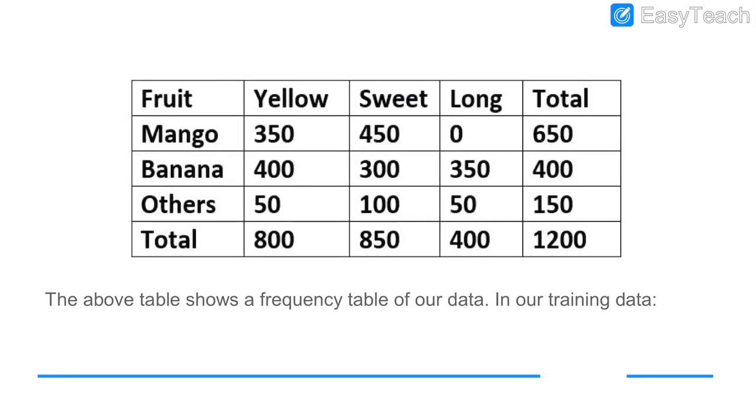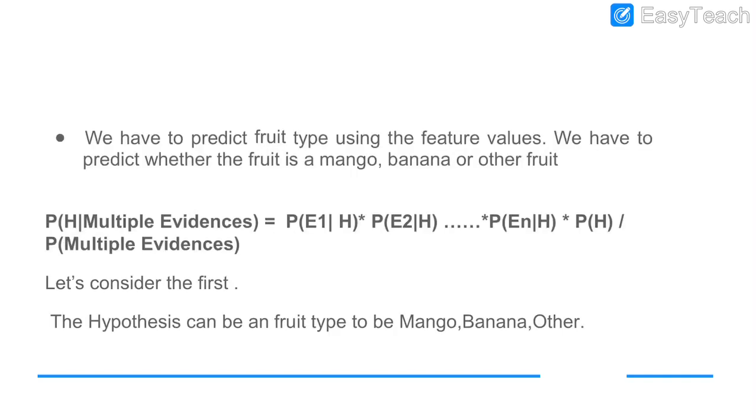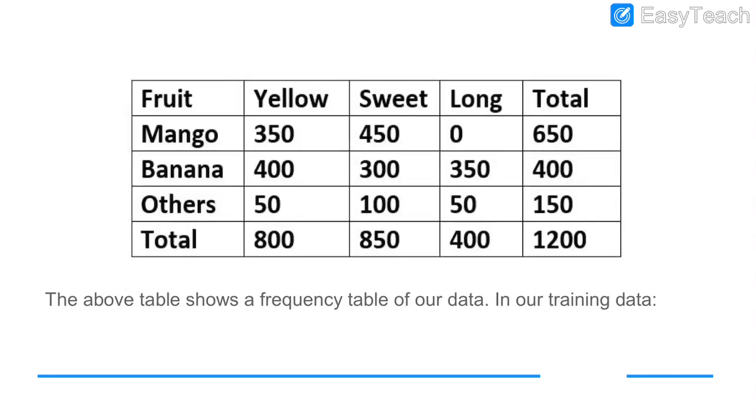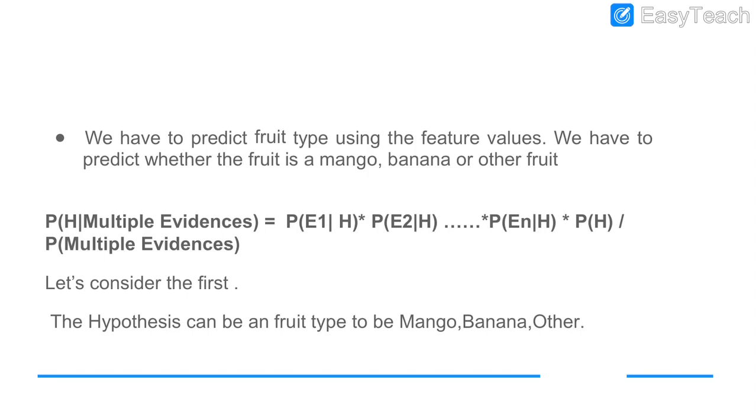If we look at the table I've constructed, there are fruits like mango, banana, others and total, and the features yellow, sweet, long. These are the values given to us. Observe carefully, and using these values we are going to find out the probability. What do you have to predict?